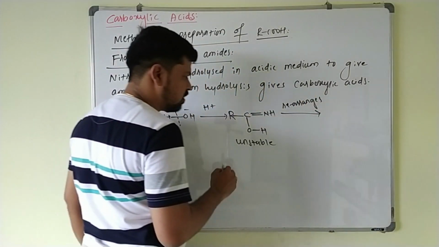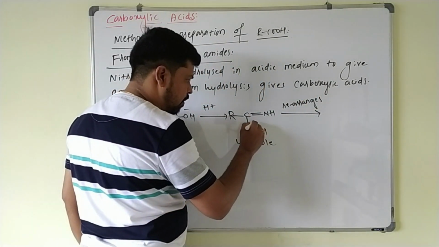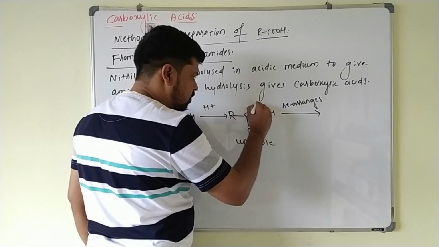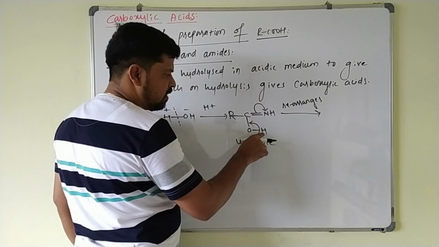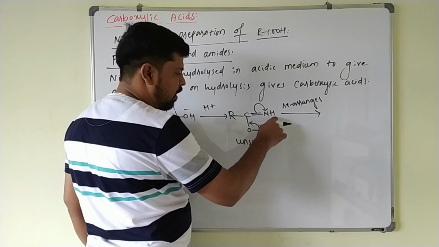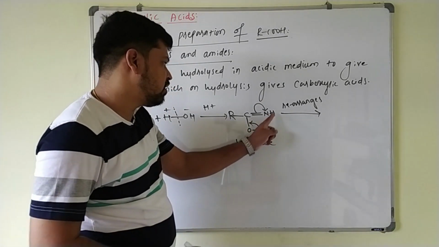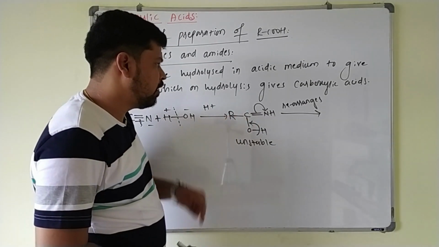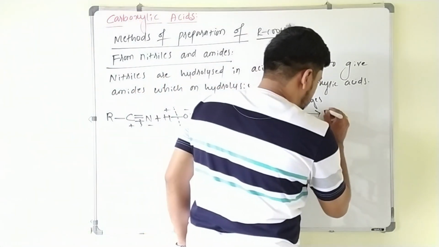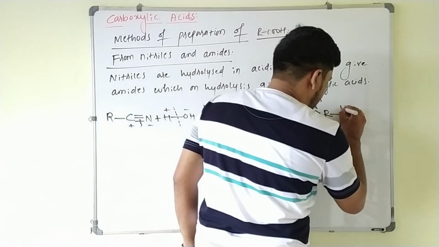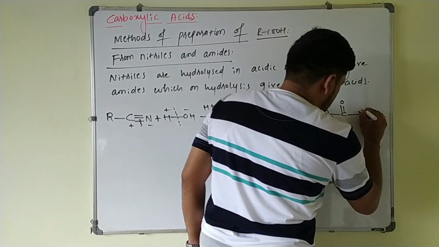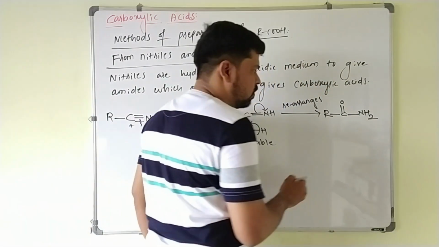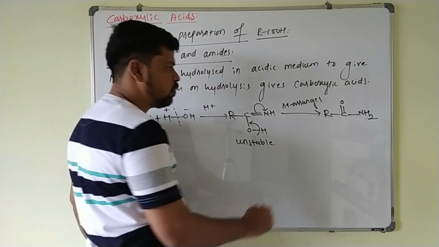It rearranges so that this bond pair is taken by oxygen, and this bond is shifted to the nitrogen. The H plus goes to the NH minus and it becomes NH2 here. So this bond becomes a carbon-oxygen double bond. So R C double bond O NH2. So you will get an amide here.